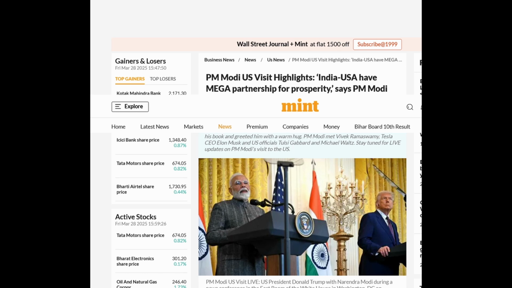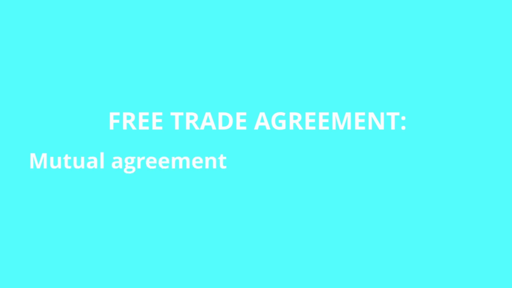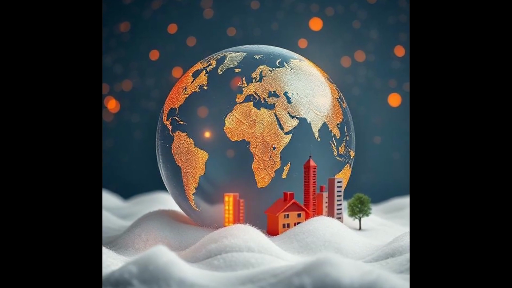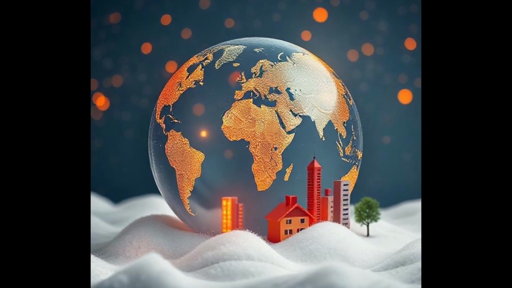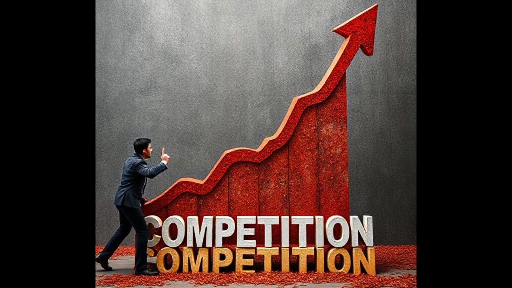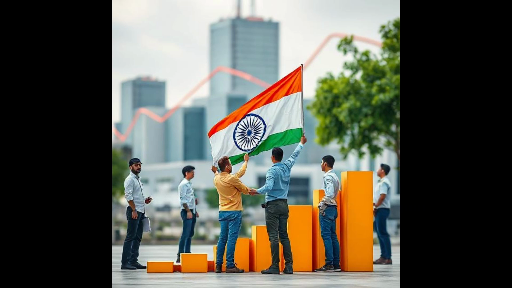There is one more angle to this, which is a potential free trade agreement between India and the EU. Friends, if you're wondering what a free trade agreement means, let me make it simple for you. It's a mutual agreement between two countries to reduce or eliminate trade barriers. This would mean that there would be more export opportunities for Indian businesses in the European market, but at the same time, more competition for domestic suppliers in India due to imported products from the EU. This would also mean that Indian workers can get higher job opportunities in the EU.